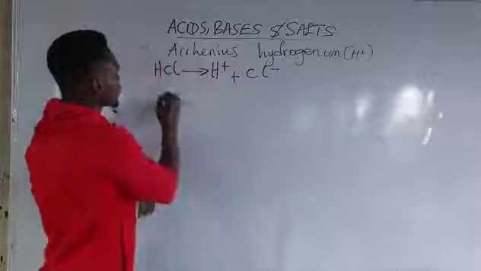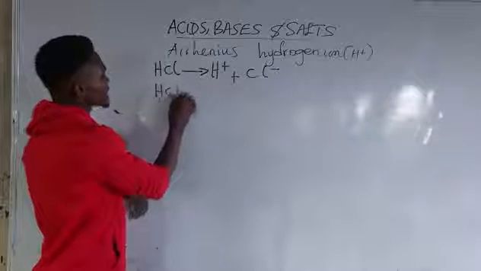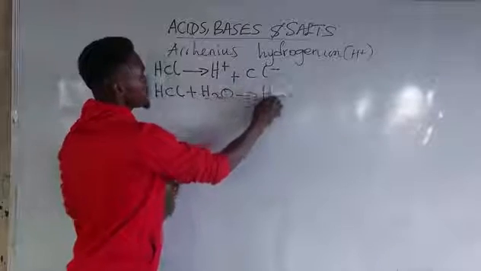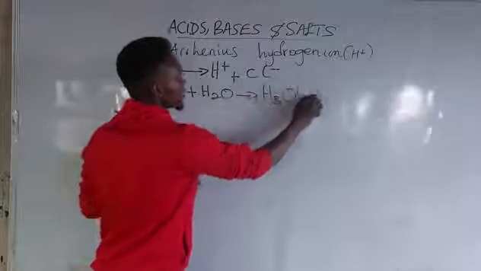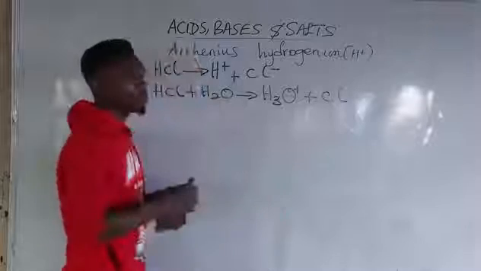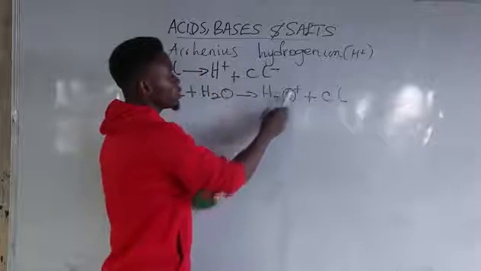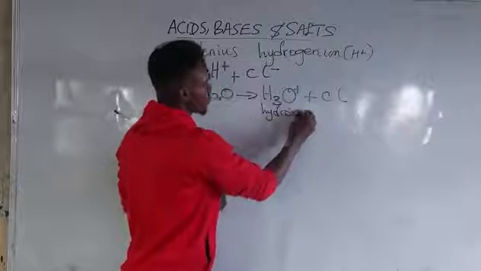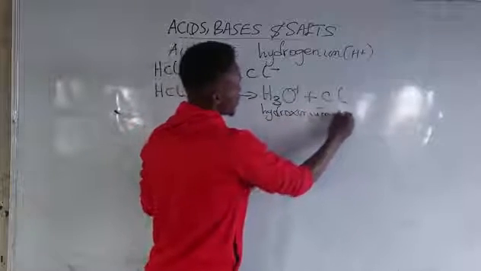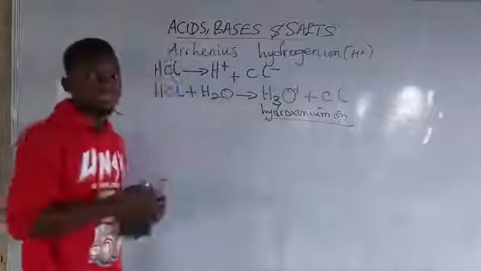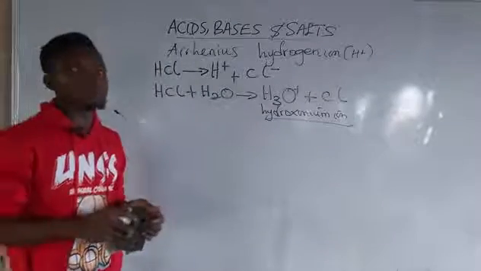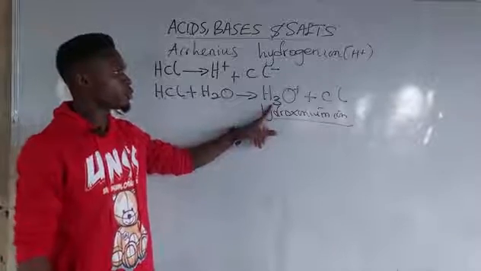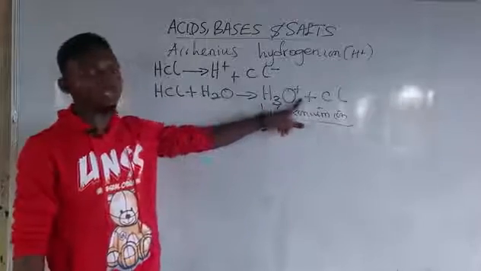All right, moving from there, he also said that an acid is a substance that dissolves in water to produce hydronium ion. So this H3O plus is the hydronium ion. Acids are substances that dissolve in water to produce hydronium ion as the only positive ion.